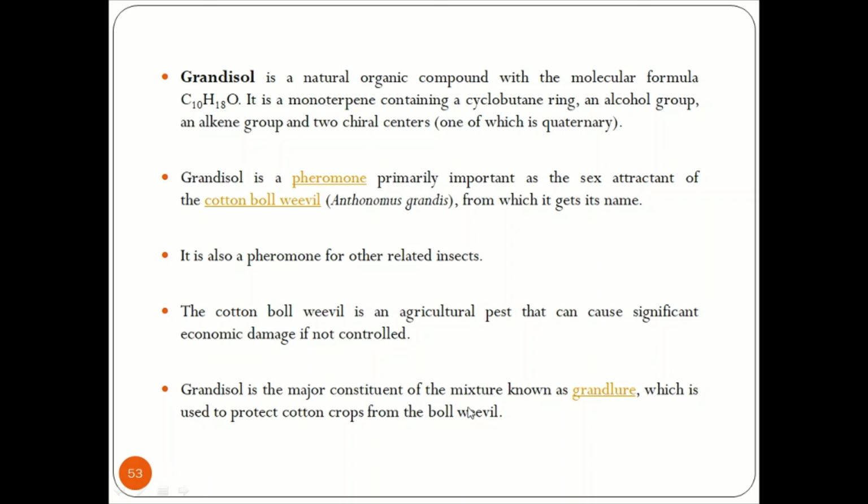Grandisol is a major constituent of the mixture called grandlure, which is used to protect cotton crops from the boll weevil. Now grandisol is used to protect the cotton crops from the boll weevil insect. So this is how we synthesize certain insecticides.